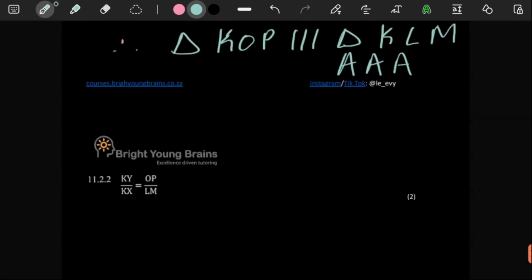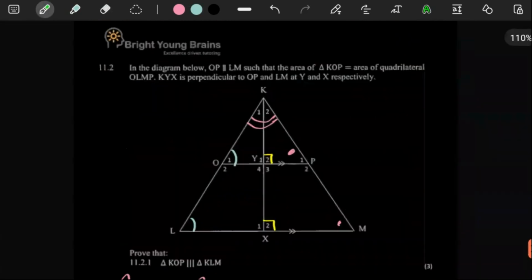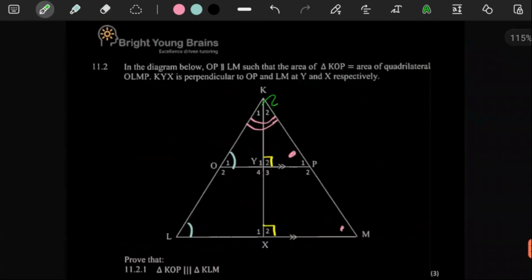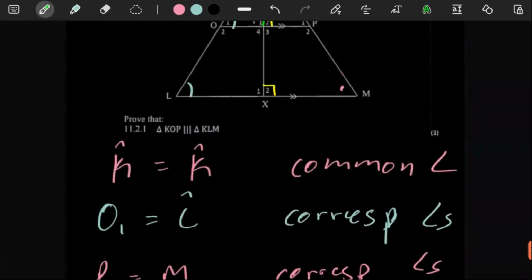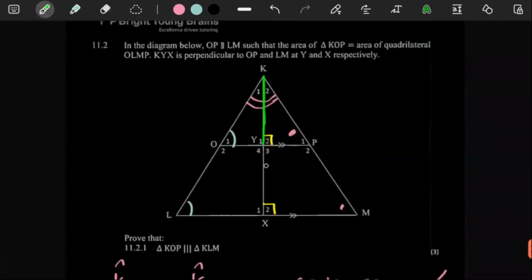For 2 marks here, they said we should prove that KY, where is KY? KY is this line here, over KX. KX is the long line there.